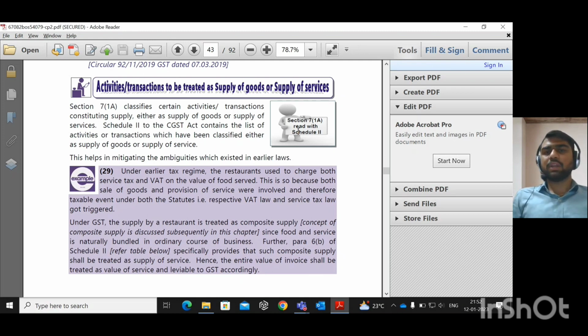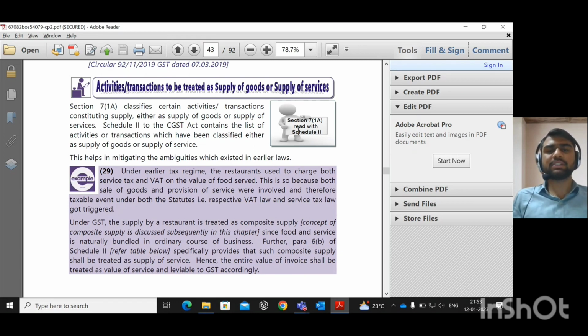Let us take another example: a works contract service, that is a contract which involves provision of services as well as provision of goods. Take a road contractor. For laying the road, he will use a labor component and a material component. After the introduction of Section 7(1A), it says that works contract service will also be classified as service only. Such types of supplies will be classified as supply of goods only or supply of service only.